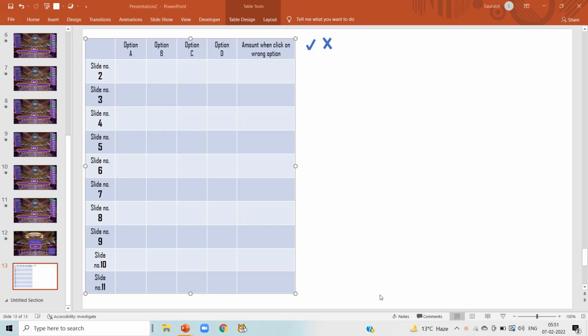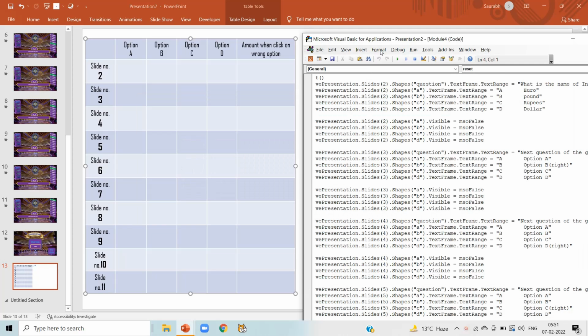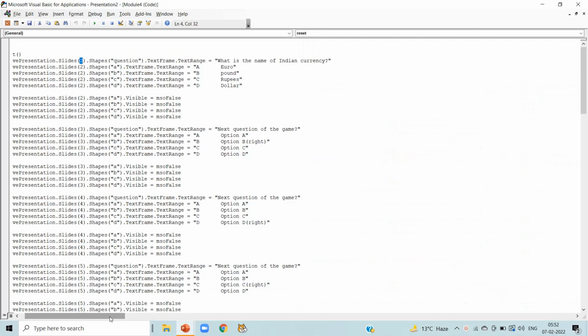Now I have created a table. You can use pen and paper to make it and write it down. The table has 10 rows, from slide number 2 to 11, and 5 columns: option A, option B, option C, option D, and the fifth column is the amount the person gains when he clicks on the wrong option.